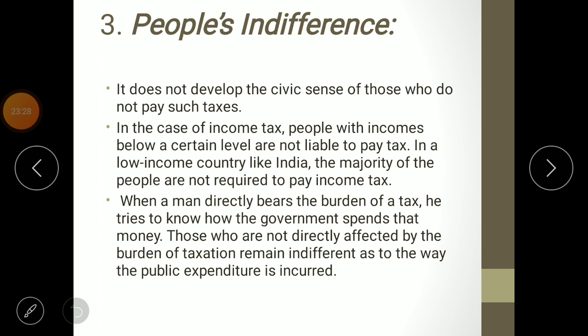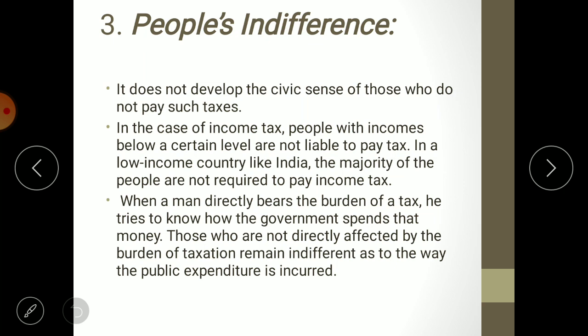Then the third disadvantage is people's indifference. It does not develop the civic sense of those who do not pay such taxes. See, in the advantages, we have seen that it helps to develop civic consciousness. But who can have civic consciousness? The one who is paying the tax. And you know that direct taxes give exemption to a certain category of people, that if they are poor they need not pay the tax, and those who are not paying tax cannot feel proud that the country is developing because of them.